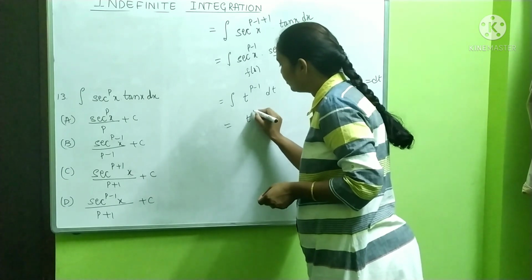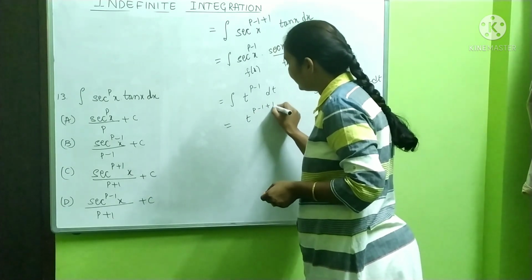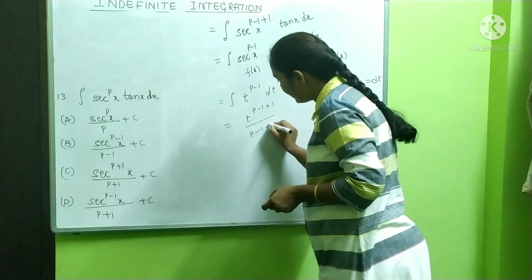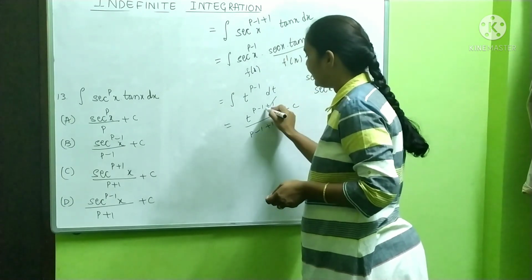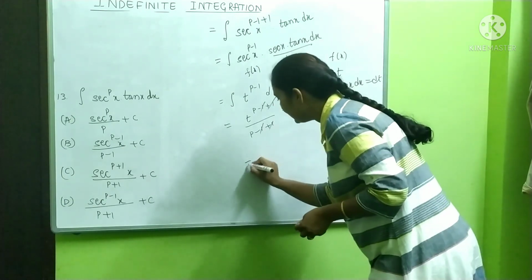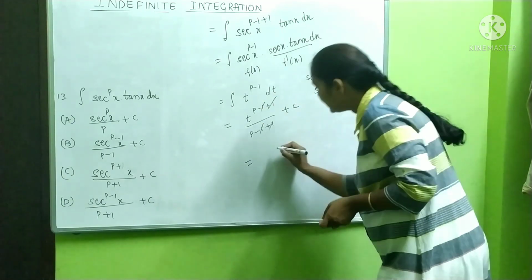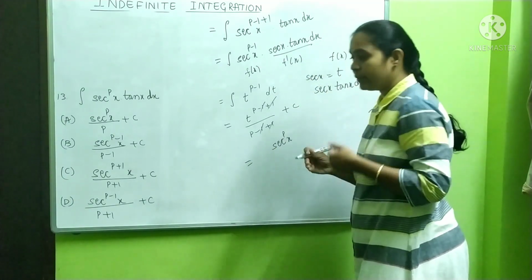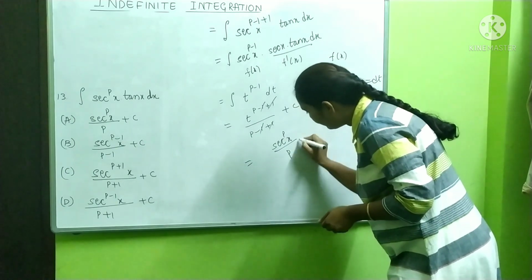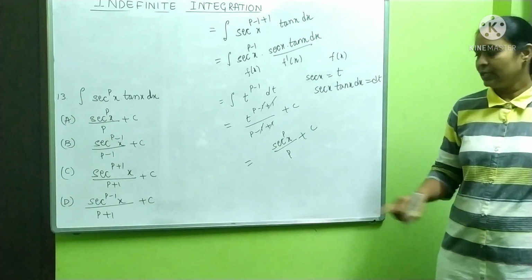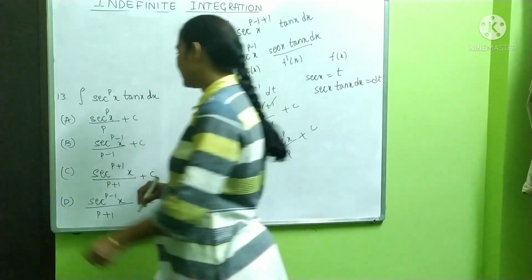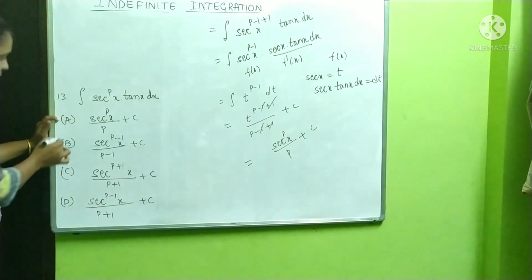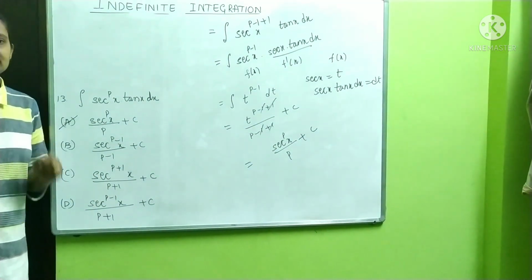So this is equal to t to the power p minus 1 plus 1 by p minus 1 plus 1 plus c. Plus 1 minus 1 cancel. T to the power p. What is t? T is nothing but secant x, secant to the power p x divided by p plus c. So our answer is this first option, secant to the power p x by p plus c.